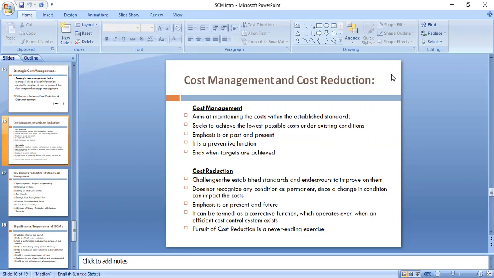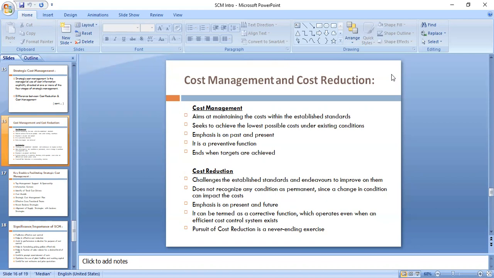Under cost reduction, as you are changing the existing condition through research and development and so on, there will be some impact on cost. Their cost may get reduced or it might increase. So there is going to be an impact on the cost.